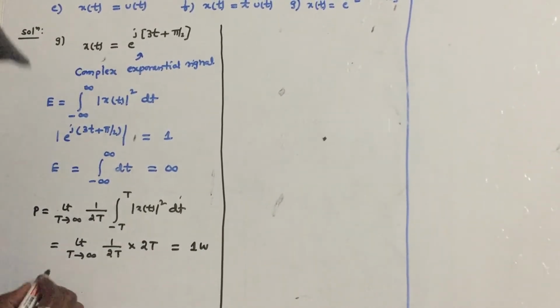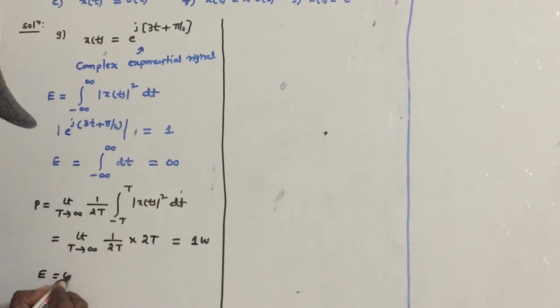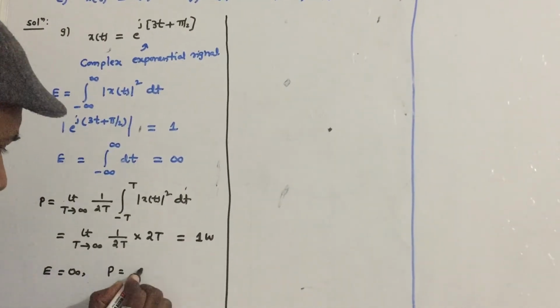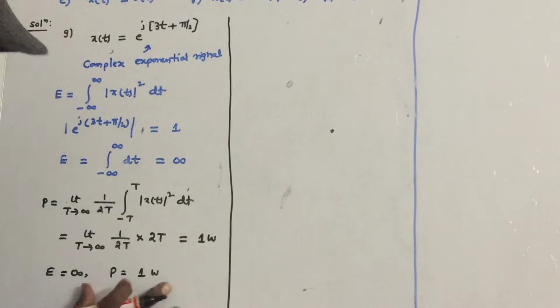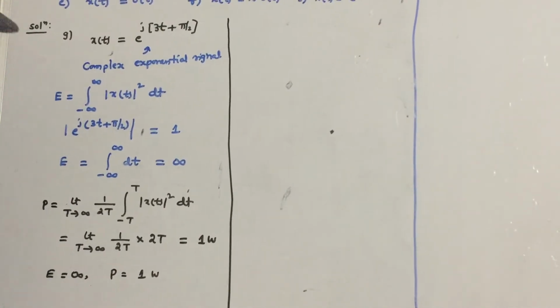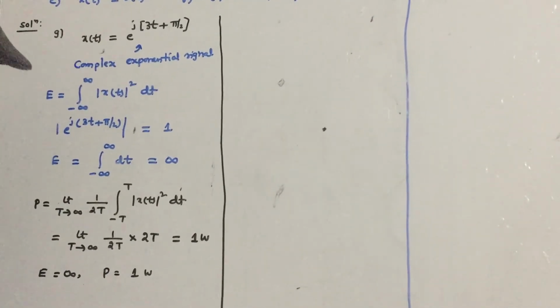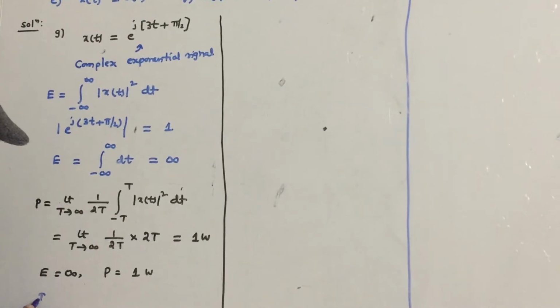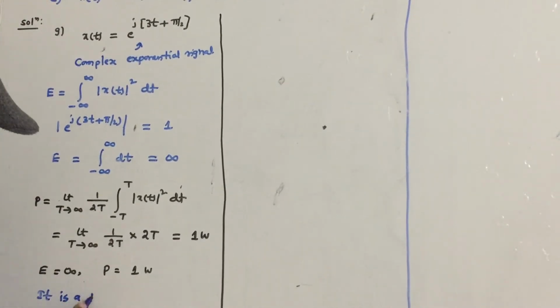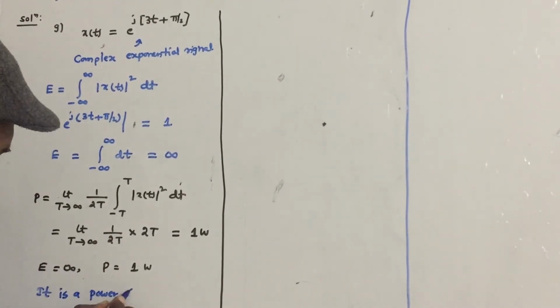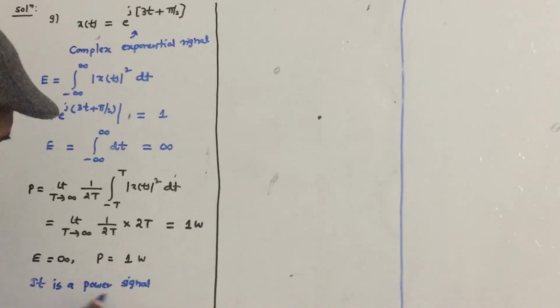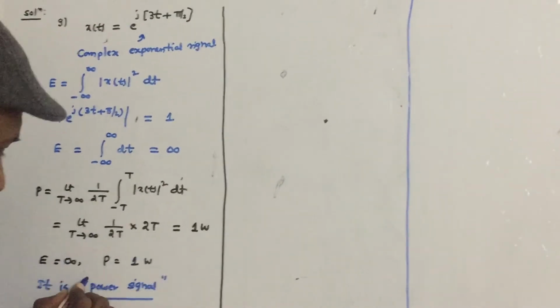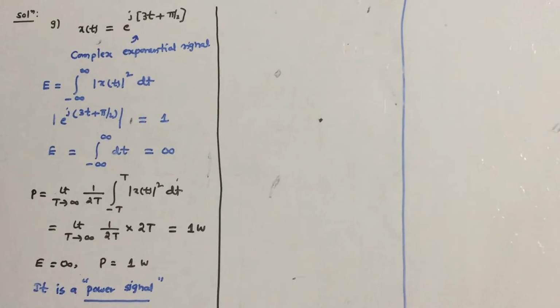You can see that for this signal the energy is infinity and power is equal to 1 watt. The power is finite and energy is infinity. Which kind of signal is this? This is a power signal.